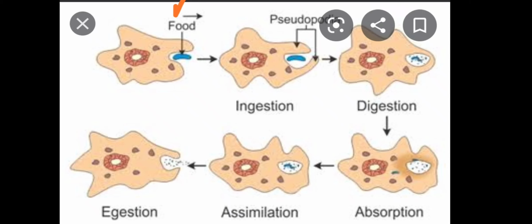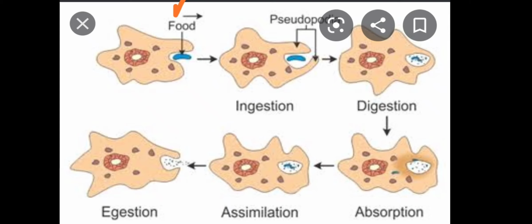Good morning to all. We are going to start our class today with the Holozoic nutrition in amoeba. Amoeba is a unicellular organism and it feeds on microscopic plants and animals. Now, when you talk about Holozoic nutrition, the Holozoic nutrition involves the 5 steps: ingestion, digestion, absorption, assimilation, and egestion.